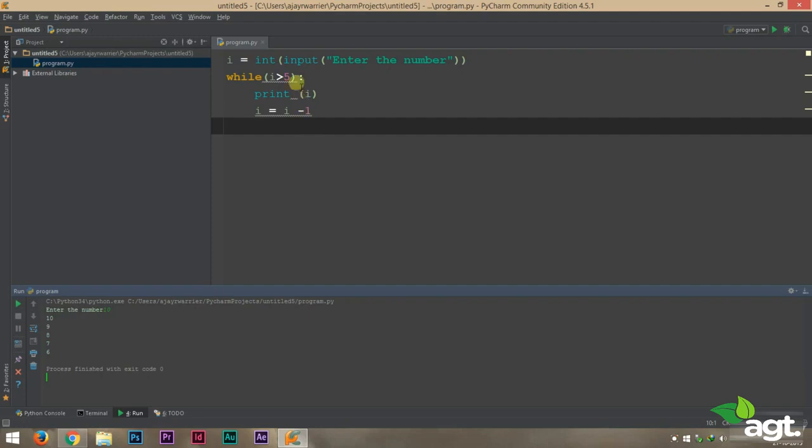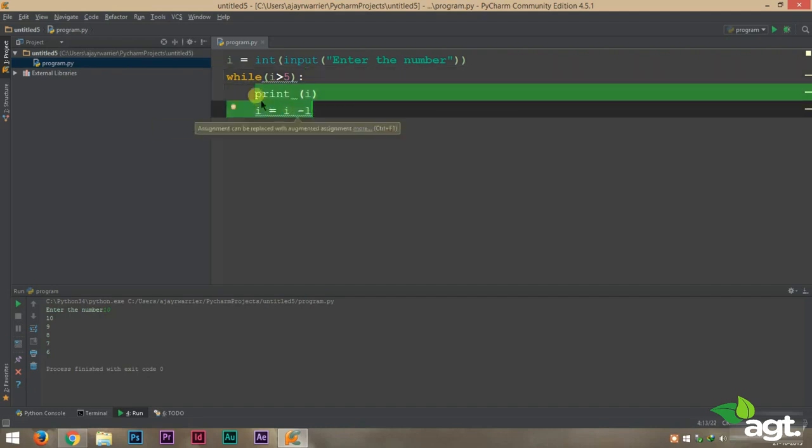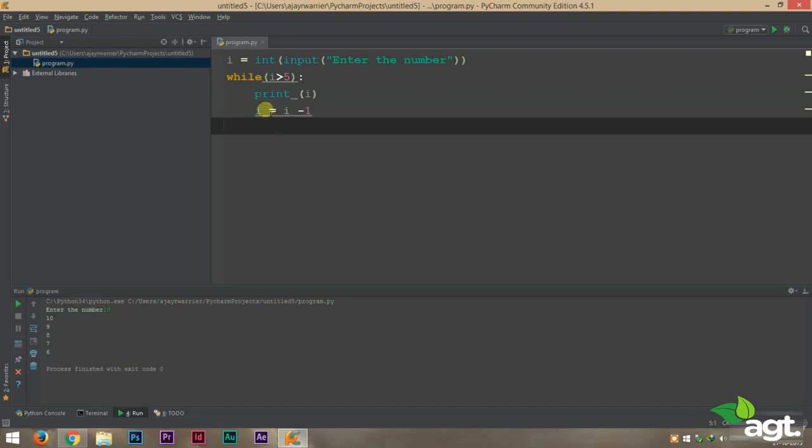So that is how the while loop works. I'll explain it once again. To use the while loop, we use the while keyword. Inside the bracket, we provide our condition. Use a colon. Make sure you provide this tab space. Now, inside the loop body, you can provide whatever you want. And the loop body will keep on getting executed as long as the condition inside the while loop is true.